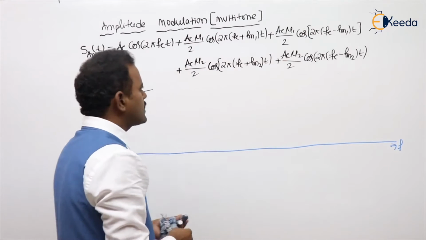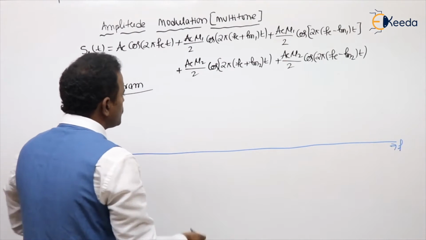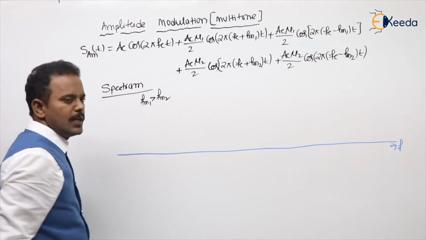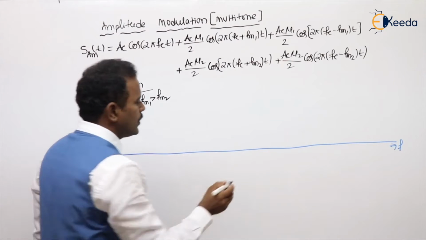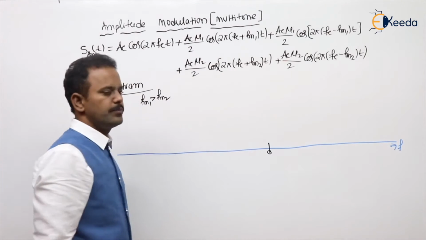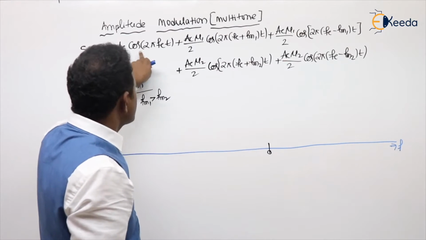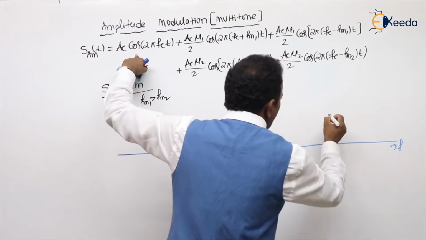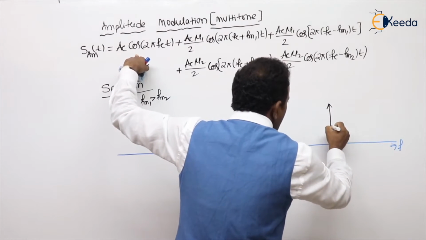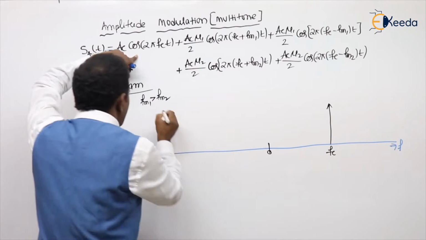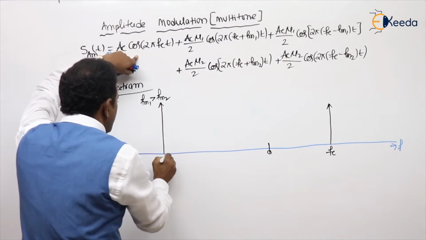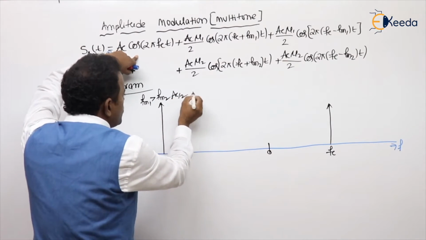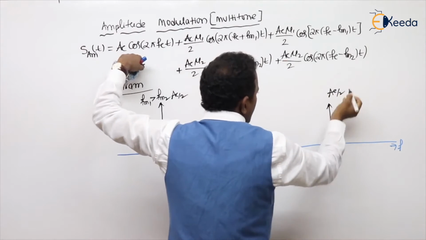For our clarity of understanding, students, my assumption is Fm1 is greater than Fm2. Or you can also take Fm2 greater than Fm1, depending upon the situation. What is the first term? Cos, an additional cos, meaning the additional carrier. Whatever it may be, it is a cos. If it is a cos, what is the spectrum I told? Write the impulse at their frequencies. What is the strength I told? Take amplitude, divide by 2.